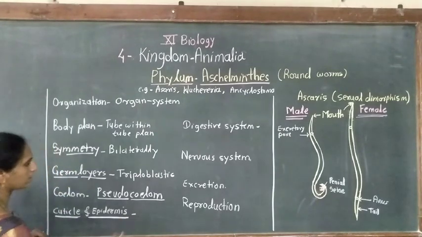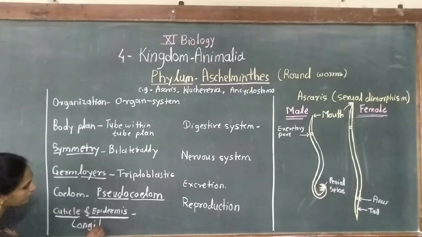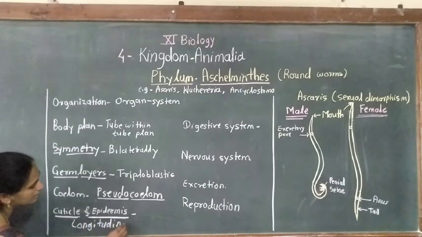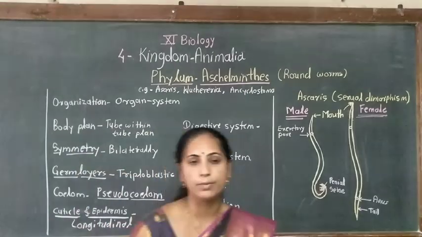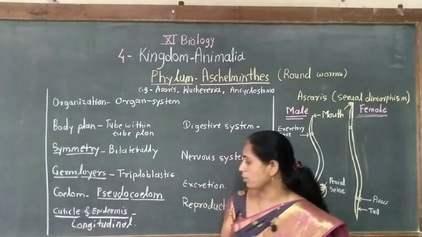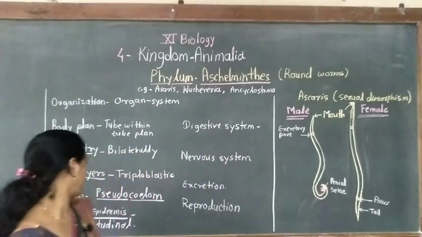In addition, there are muscles, but only longitudinal muscles are present and circular muscles are absent within the body wall.